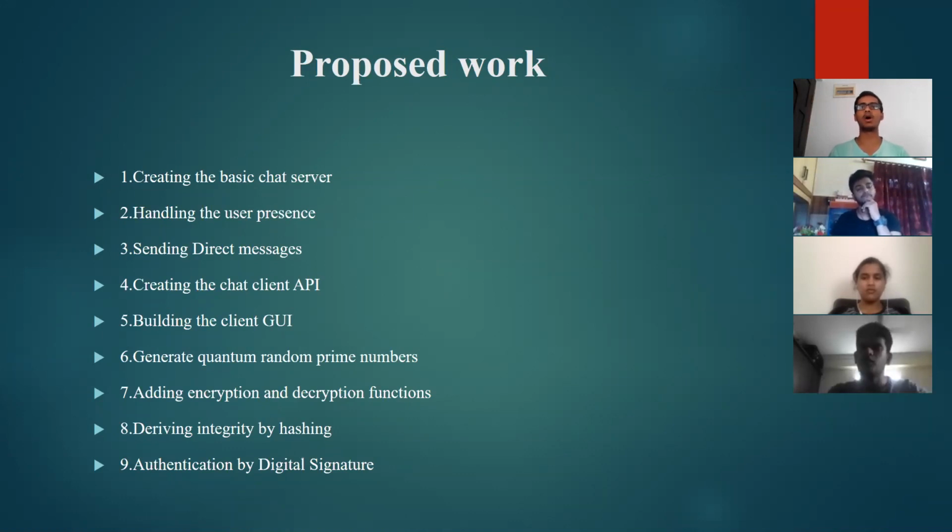The prime numbers are quantum random prime numbers, which is a very important aspect of our project, as it makes the security of the algorithm much higher compared to normal random number generation, which gives pseudo random numbers. Then we have various encryption and decryption functions in our project. We are also hashing the encrypted values from the client or the server and passing them to the other places, so that the confidentiality of the message is protected during its passage. We verify this using a digital signature at the client end or at the server end.